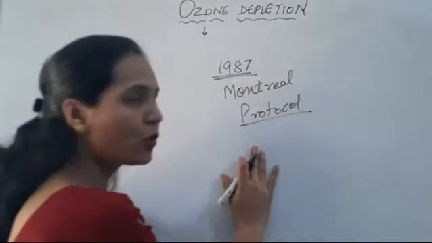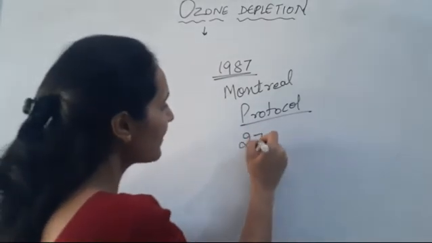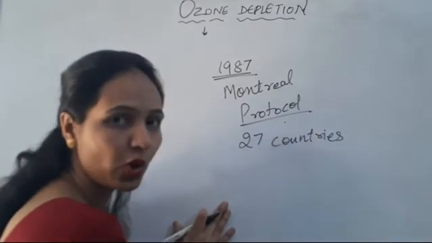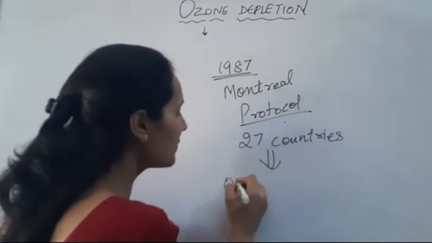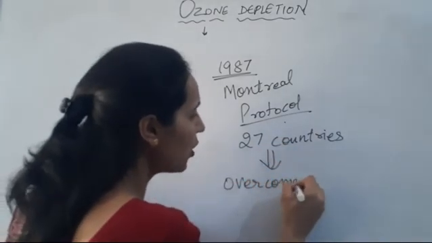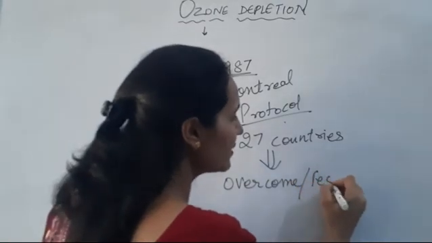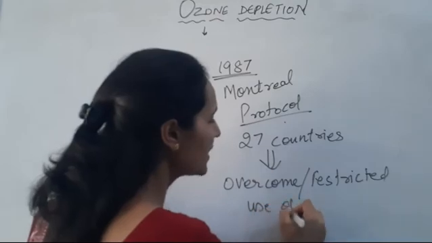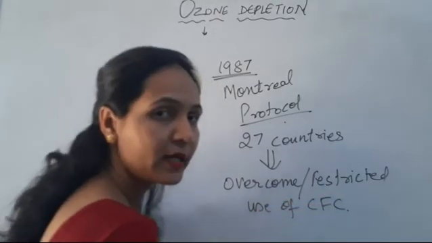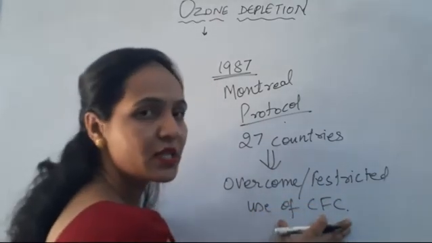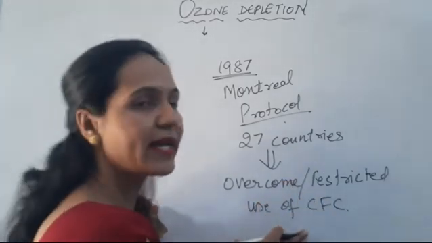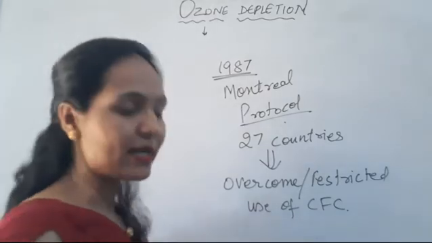So what happened in the Montreal Protocol? 27 countries participated in this Montreal Protocol, and they restricted the use of CFC. Clear? They suggested that instead of CFC, we start using alternatives so that the ozone layer can be protected. So that's all for today's lecture.